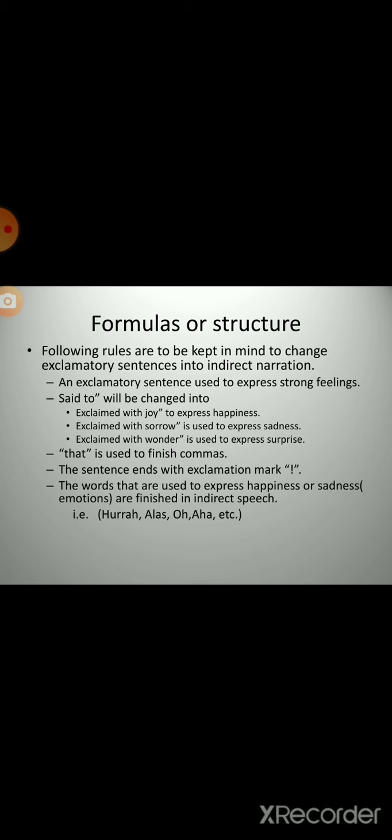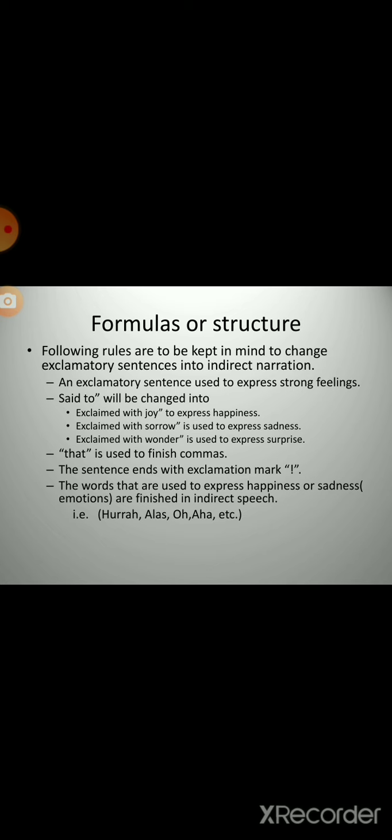The first point is, an exclamatory sentence is used to express strong feelings, strong emotions like sadness, surprise, or happiness. The next point is, the word "said to" of the reporting speech will be changed into the following emotions.